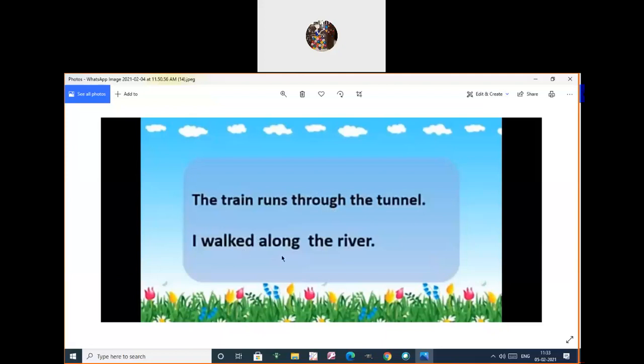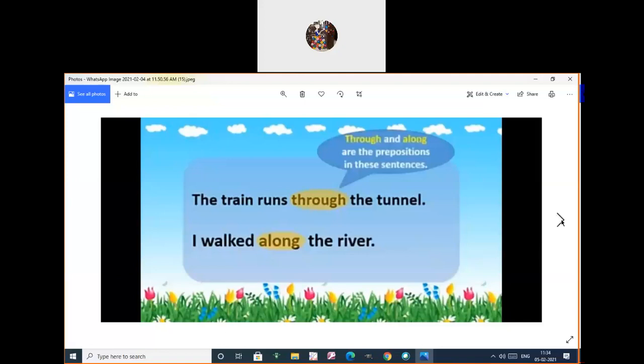I walked where? Along the river. So here through as well as along are the prepositions in these sentences, isn't it? Through and along. These are showing the direction, how they are moving, where they are. So these are the prepositions in these sentences. Understood that?